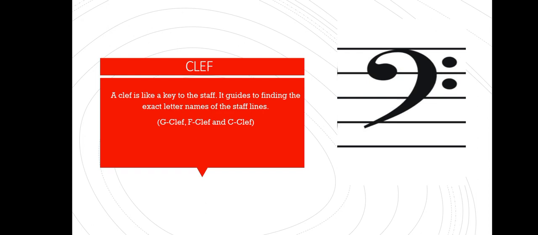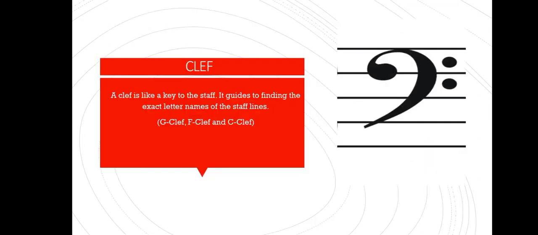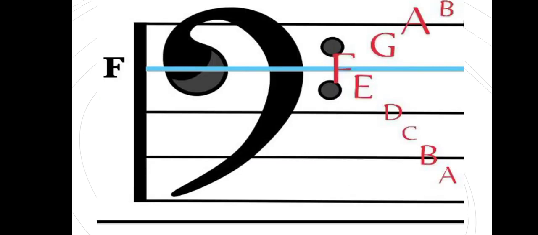So here the clef is called F clef, and we shall look at it. We shall know which line is F, which line is any name that it deserves. Here we have the F clef, the one we've just looked at. So this F clef, we are calling it F clef or also bass clef.